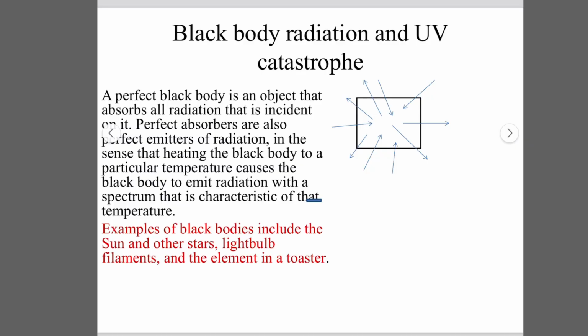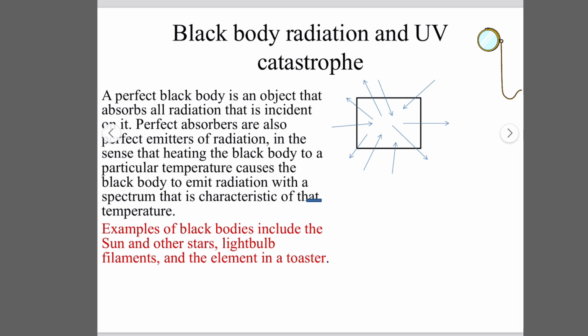So now I will talk about black body radiation and the ultraviolet catastrophe. A black body is a body which absorbs all the radiation that falls upon it. For example, if we have a black body in a room, it absorbs all of the radiation inside the room. A time comes when the body becomes hotter and hotter, and the room becomes colder and colder.